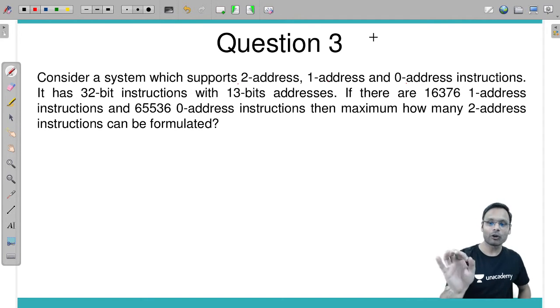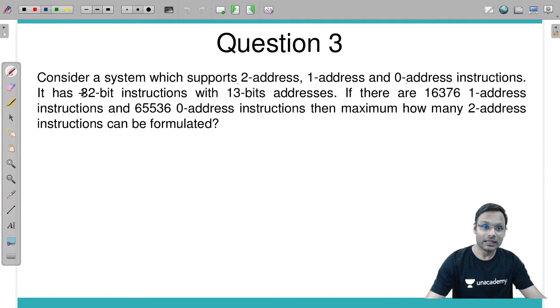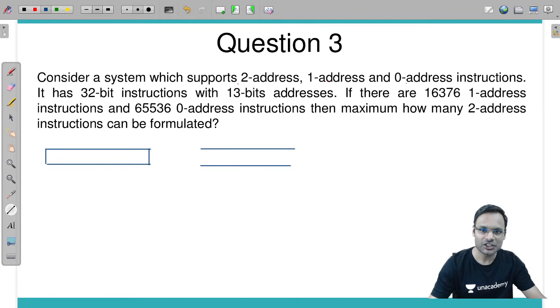That is the first thing I always told my students multiple times: whenever an instruction is given, draw its format as soon as possible. I have drawn the format of each and every instruction.